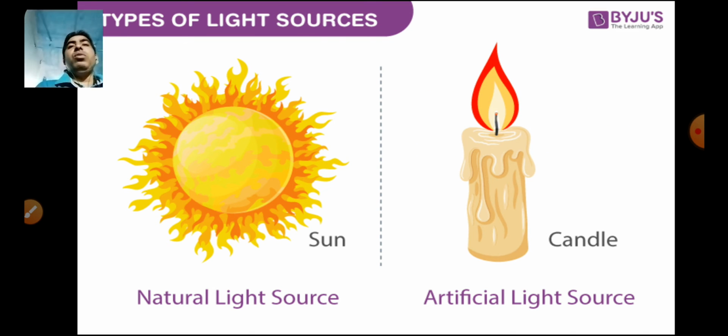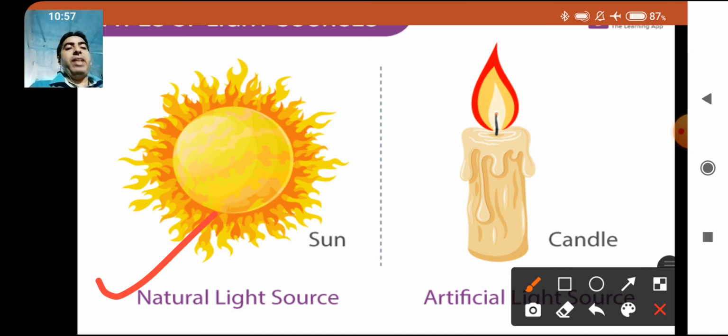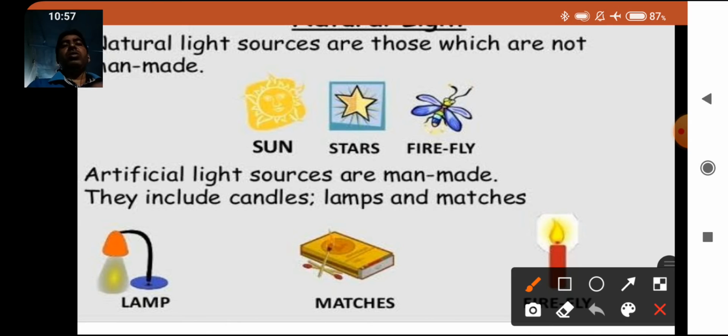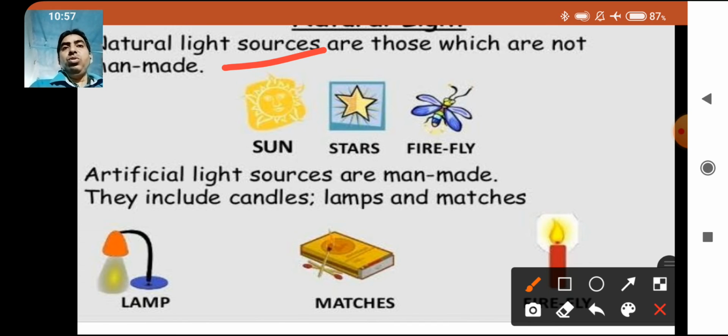Now we are reading about the sources of light. An object that gives out light is called a source of light. It may be a bulb. We are talking about two categories: natural sources and human made sources, also called artificial sources. First, we are reading about the natural source, and this is the artificial light source. The sources of light that occur in nature are called natural sources of light.